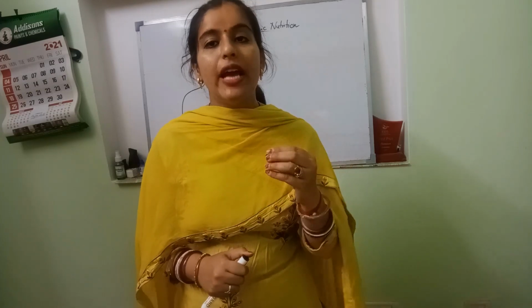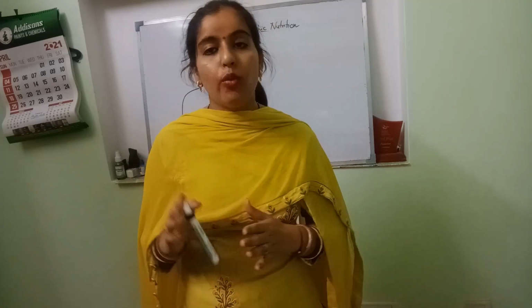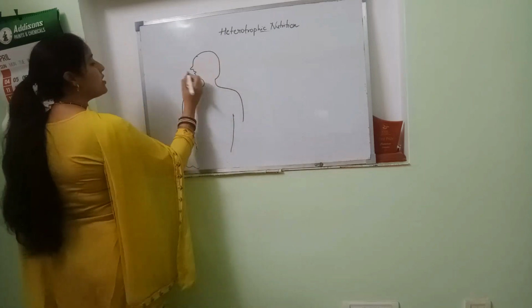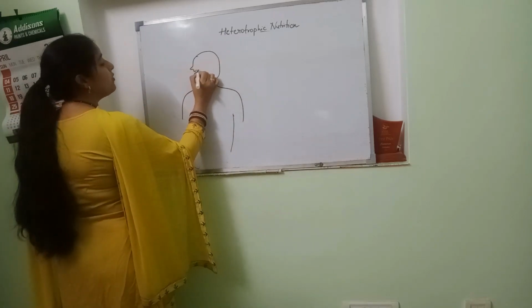Then digestion starts from the mouth. Then the esophagus, then stomach, small intestine, large intestine, and the final part of the large intestine, that is the anus. These are digestive organs. Now there are digestive glands also, which are different from digestive organs. For example, the liver is the largest gland of your human body, then the gallbladder and pancreas. These all are glands. So we have digestive organs and we have digestive glands.